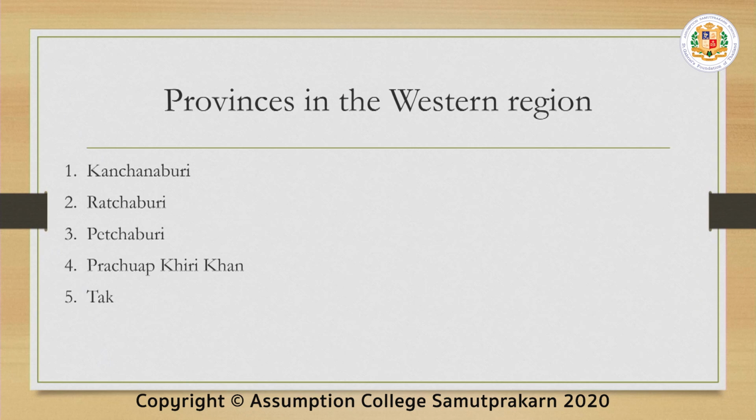Provinces in the western region has only 5. The western region has the least number of provinces. These are, number 1, Kanchanaburi, 2, Ratchaburi, 3, Phetchaburi, 4, Prachuap Khiri Khan, 5, Tak.